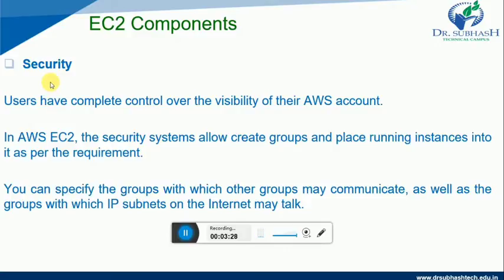Next component is the security component. Users have control over the visibility of their AWS account. In AWS EC2, the security system allows you to create groups and place running instances into them as per the requirement. You can also specify the groups with which other groups may communicate, as well as the groups with which IP subnets on the internet may talk. This is the security component of EC2.